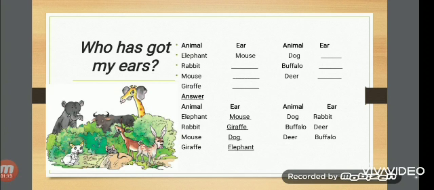Fifth, dog. Here dog has rabbit's ears. Sixth is buffalo. Here it has brown color ears. And who has a brown color body in this picture? Yes, it is of deer. Seventh, deer. It has grey color, leaf type ears. Who has this type of ears? Yes, your answer is buffalo.